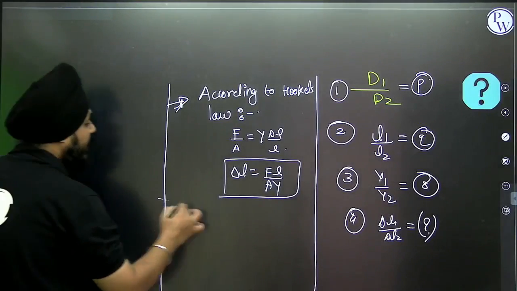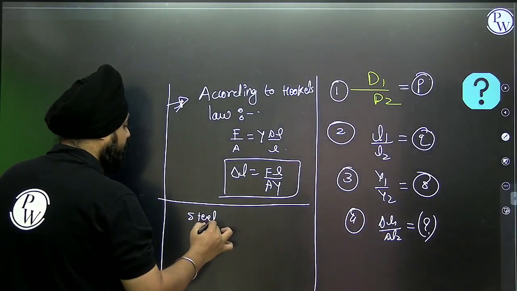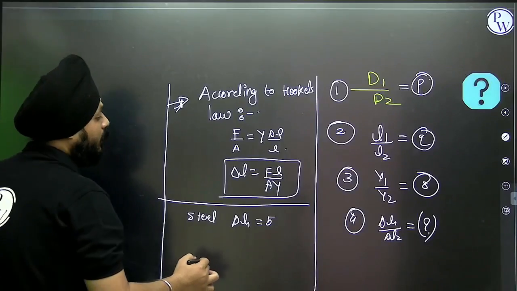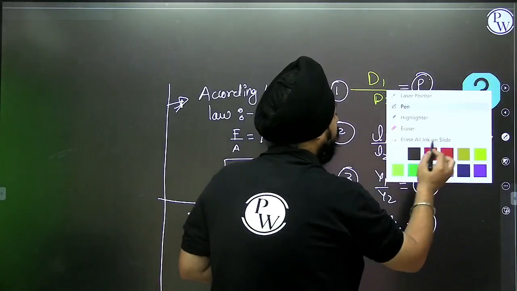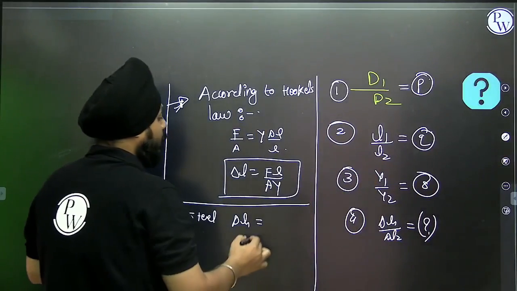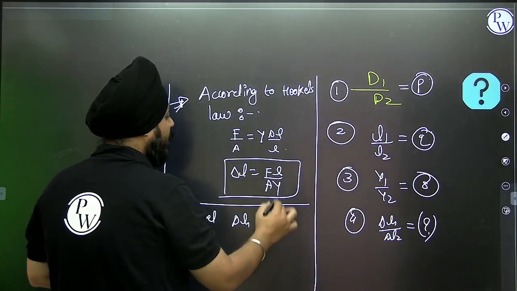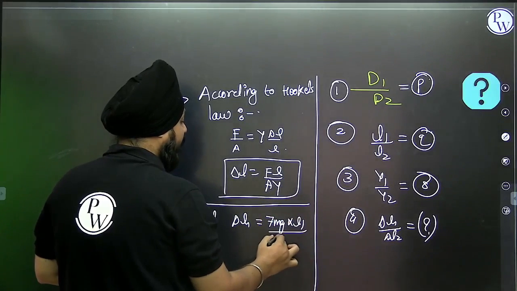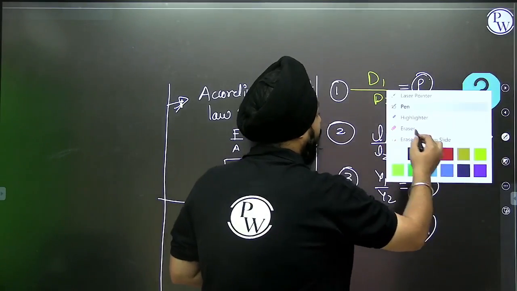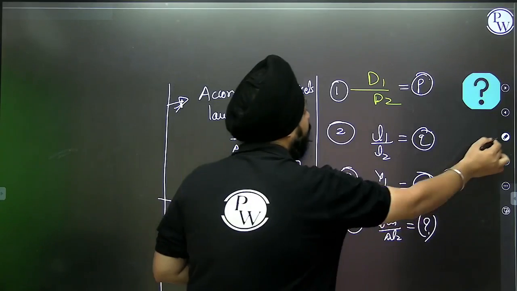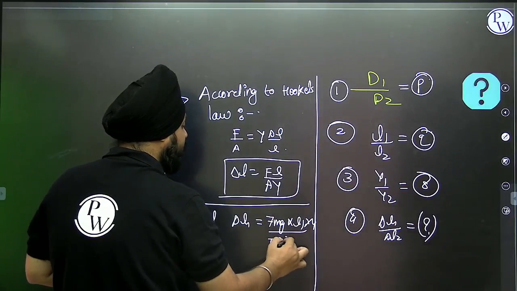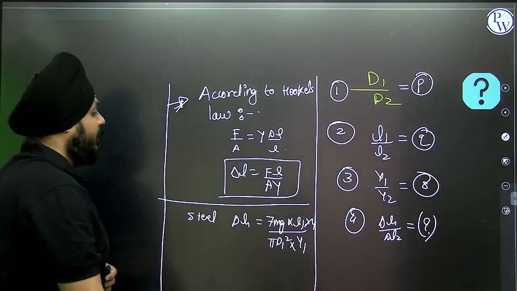So can I say for steel, delta L1 is equal to 7 mg into L1 by area? Can we replace the area of the cross section as pi d square by 4? Yes. It is into 4 by pi d1 square into Young's modulus Y1.